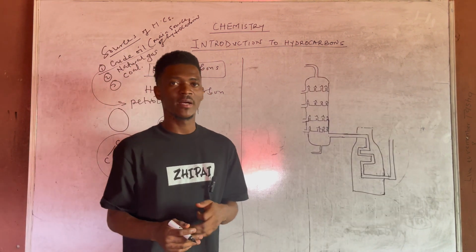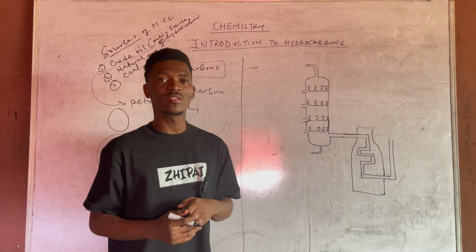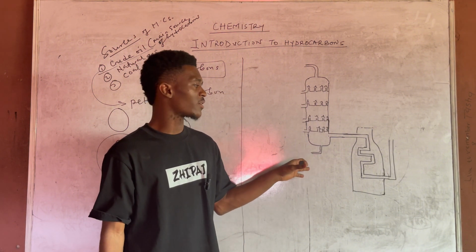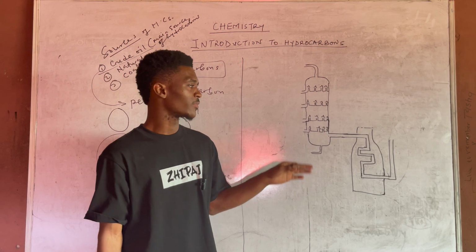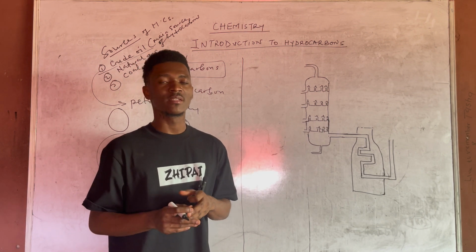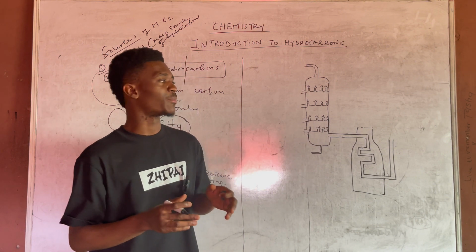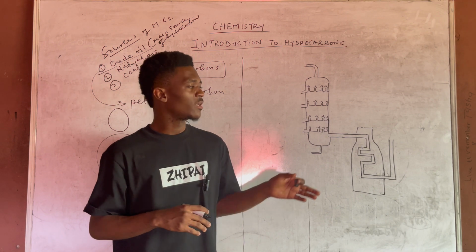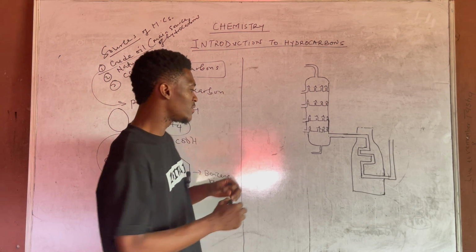All right, we are back to the fractional distillation of crude oil. On the board, the image is actually of a fractionating column, because one thing you should know is that what is used to separate petroleum or crude oil into its respective fractions is a fractionating column.